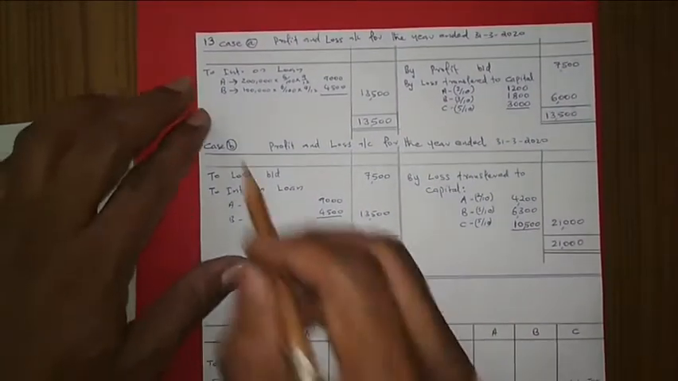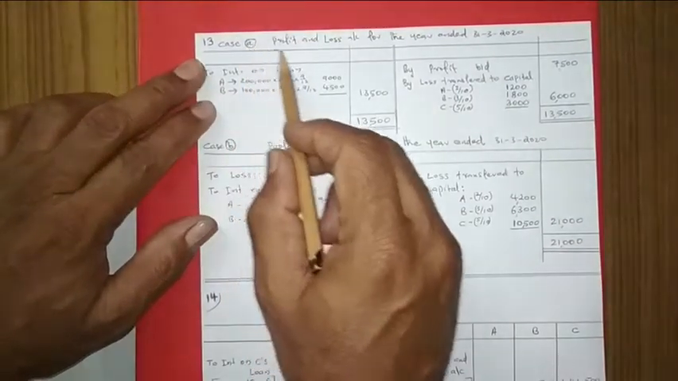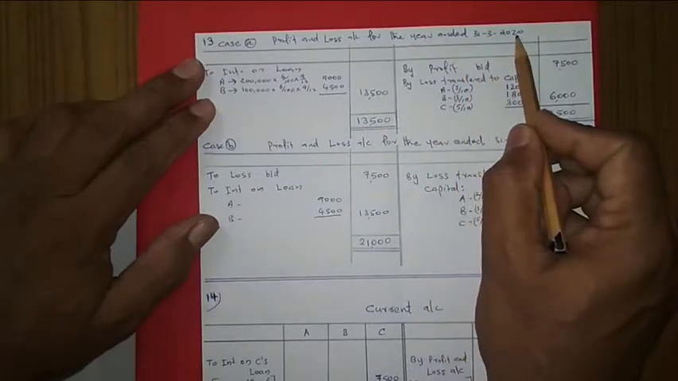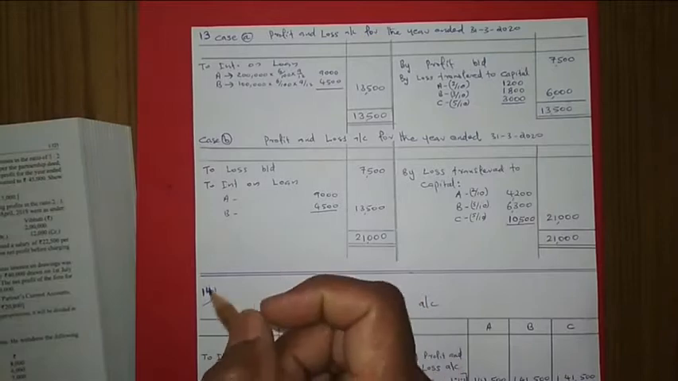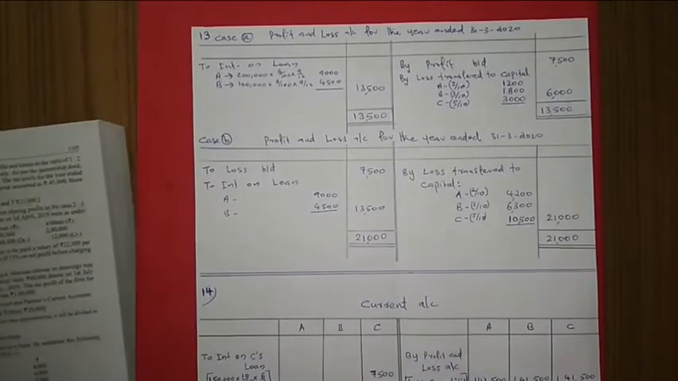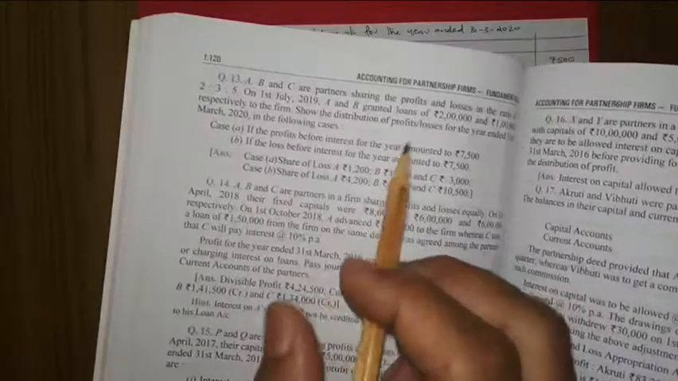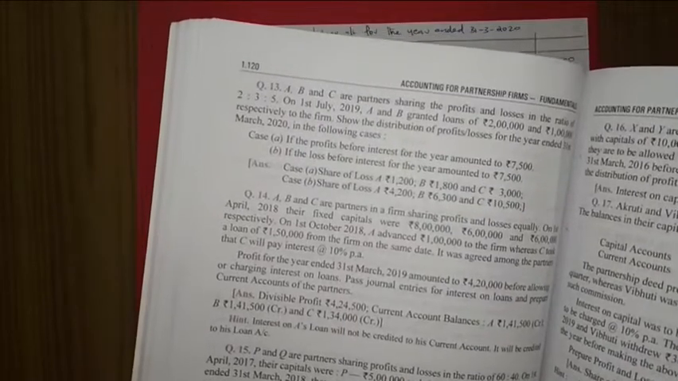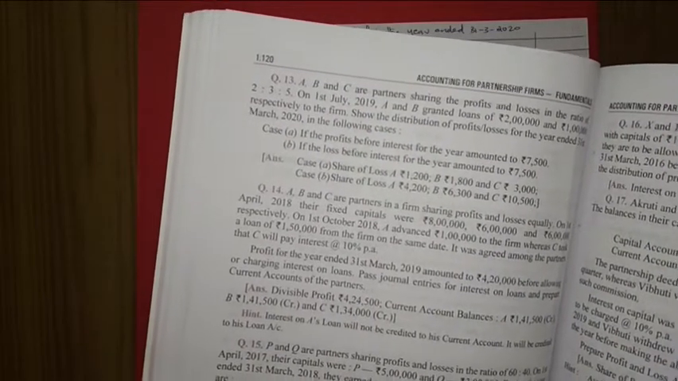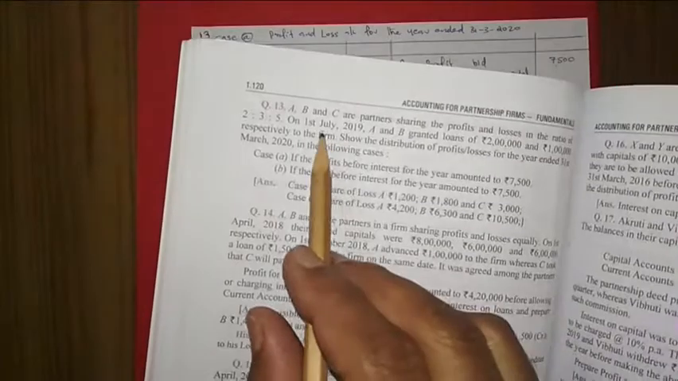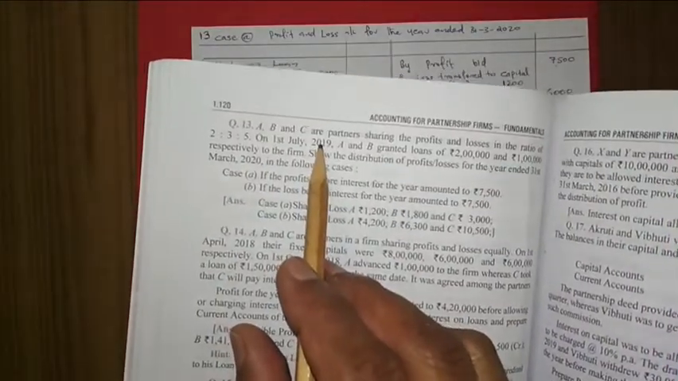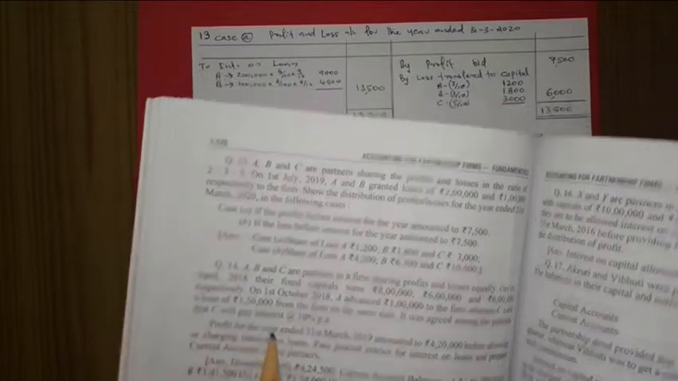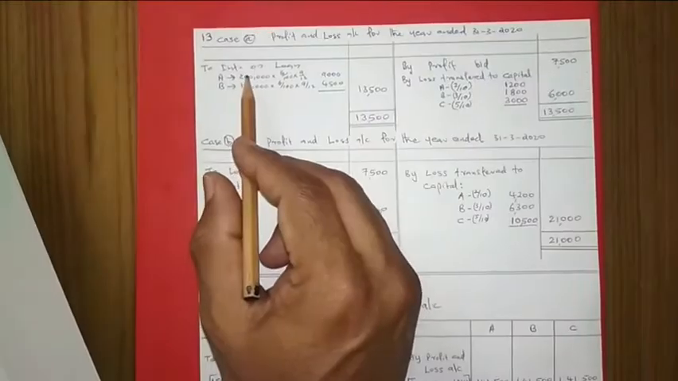Okay, question number 13, first case A. Here I made a profit and loss account for the year ended 31/3/2020. The rate of interest on loan is not given in the question. From last day's class, I think you remember, if the interest on loan is not given, we take 6% per annum. And this loan is given on 1st July. 1st July means April, May, June, 3 months are over. Now 9 months are remaining. That is why we calculated this interest.